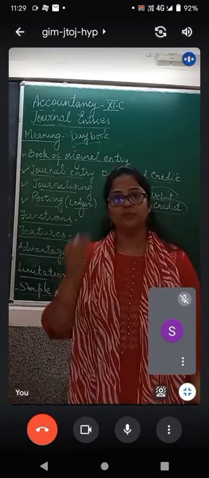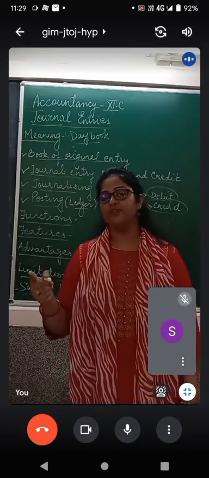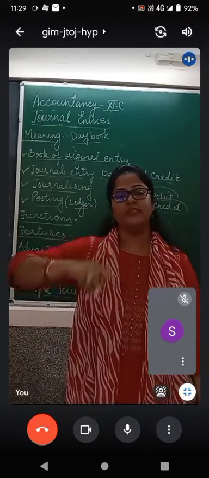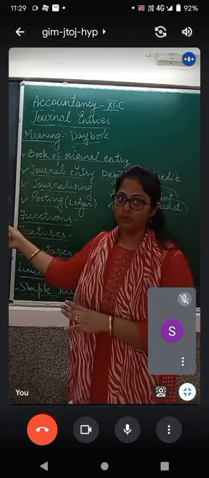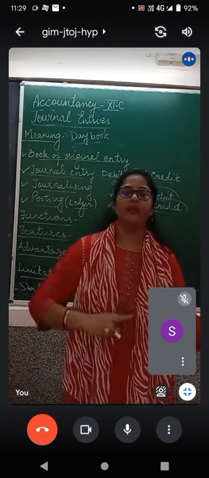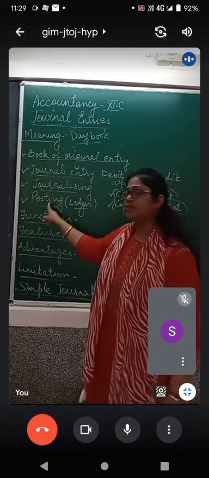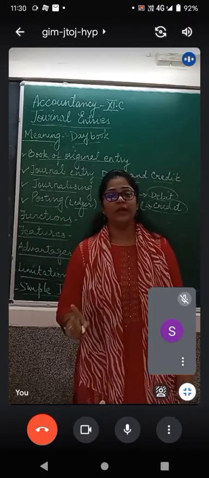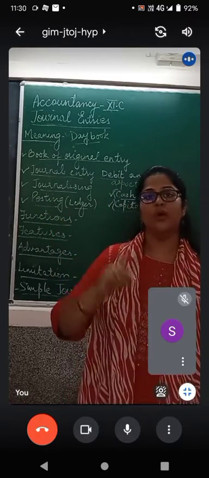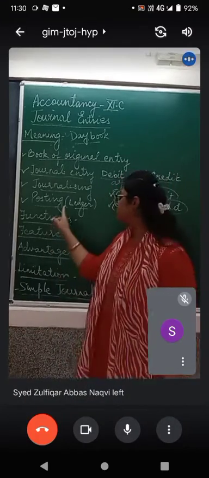First we will learn how to make a journal entry, then we will learn how to post it. That is why we have left question number 8 onwards in the chapter debit and credit. Once you know how to make a ledger, we will get back to those questions, and then you will be able to do them. So passing of a journal entry through ledger accounts in order to find out the closing balances is called posting or ledger posting.